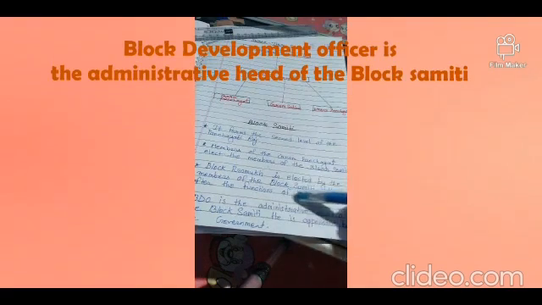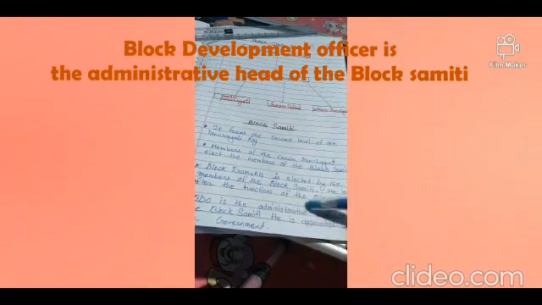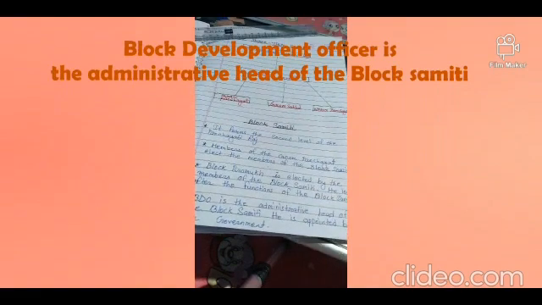Okay, BDO is the administrative head of the block samiti who is appointed by the state government, and all the functions and projects of the block samiti are implemented with his assistance only.